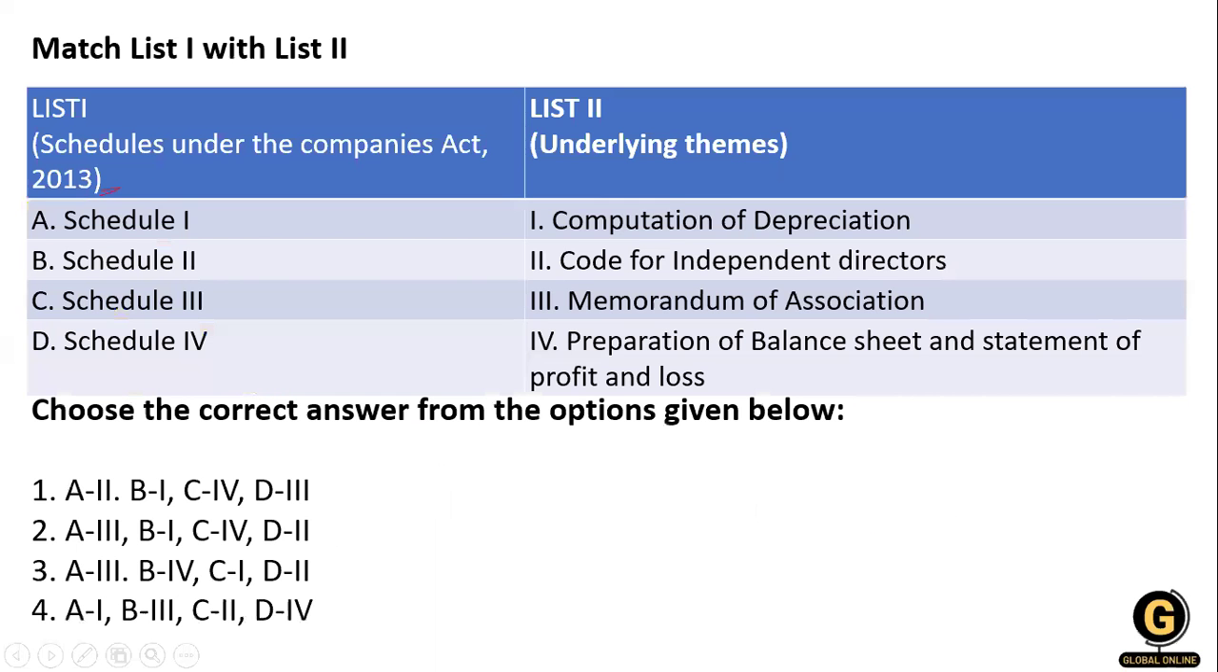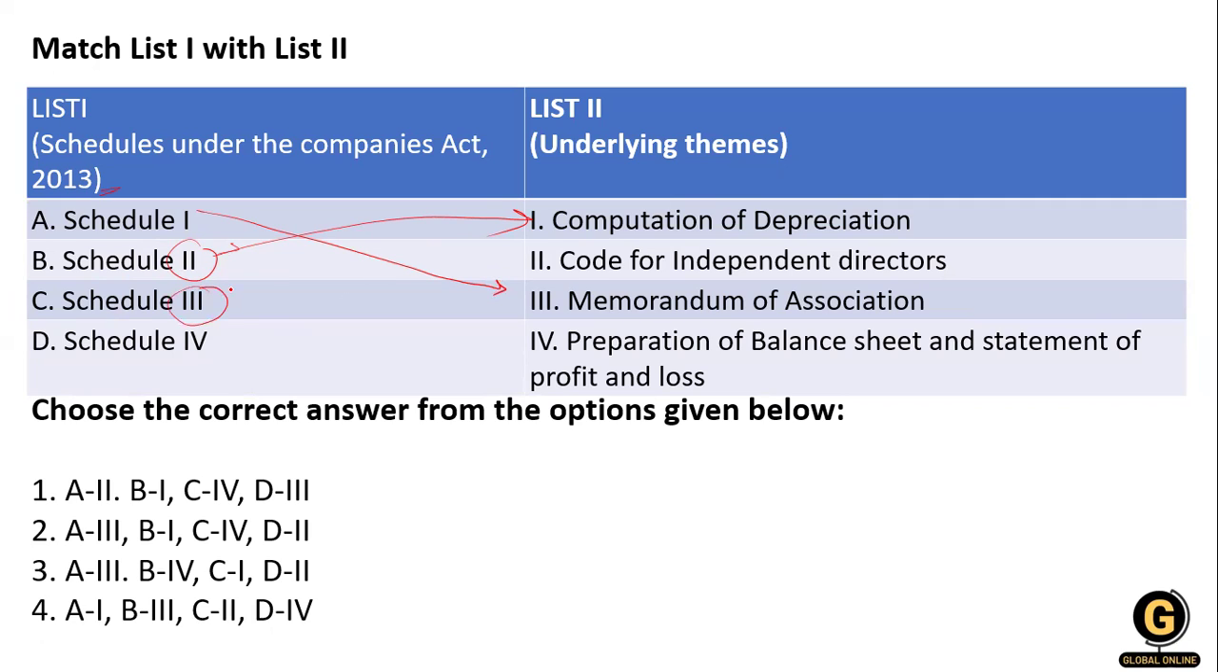Okay, so let's come to the question. Schedule 1 is for the memorandum, because the first thing we have to do to create the company is the memorandum of association. After that, schedule 2 is for depreciation, the computation of depreciation.